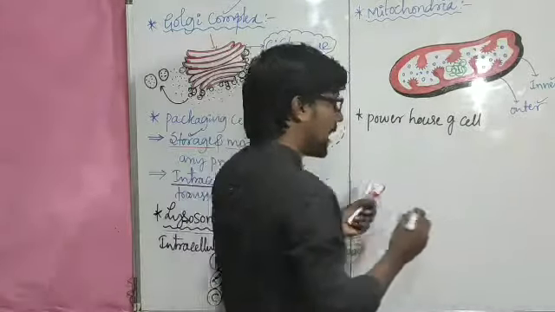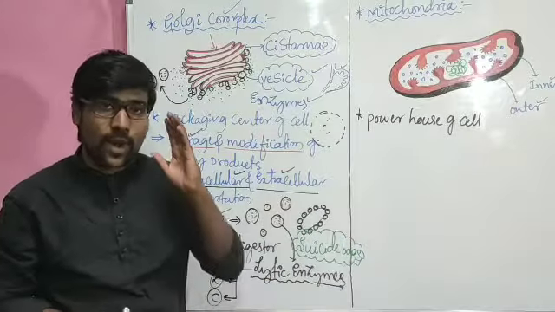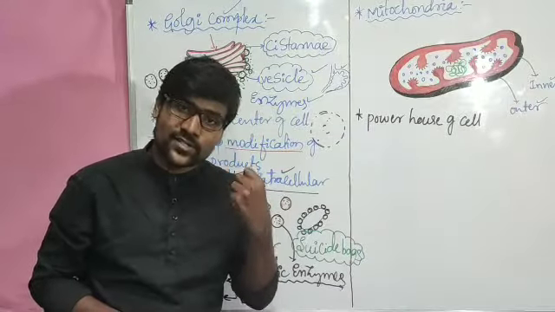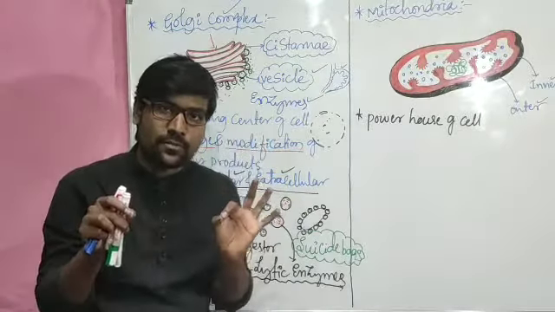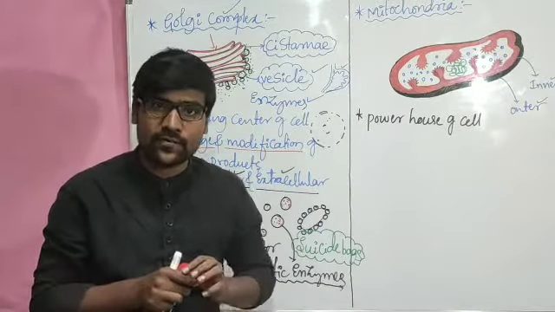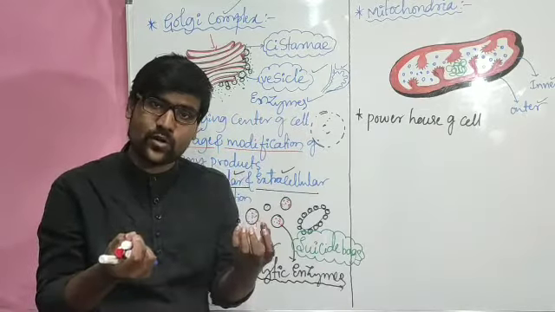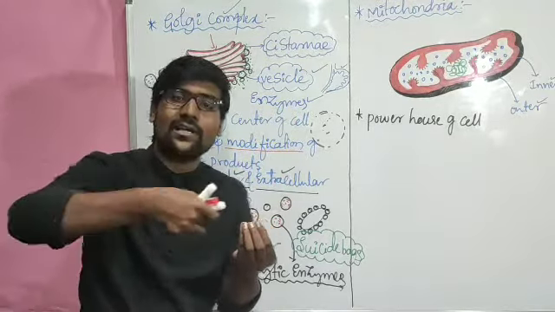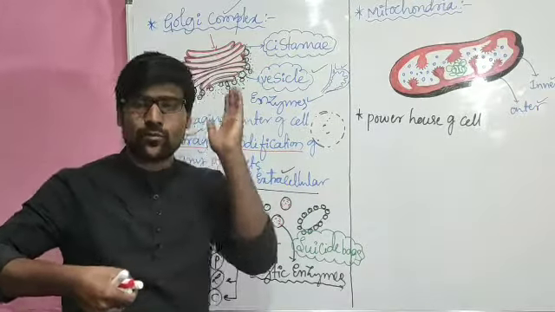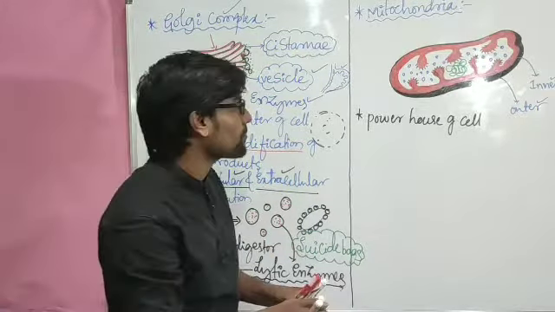And keep one thing in your mind. In biological structures, if any layer is folded, that is the active membrane. Why? Because its area is more. If the area is more, many metabolic activities will occur on that area. So that is the most functional membrane.